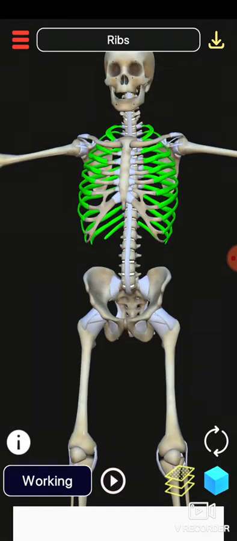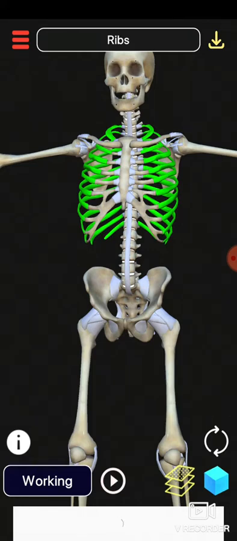Ribs are providing protection to the heart and lungs as well. And these ribs are designed so that when you are breathing air, there is no discomfort. The design is such that you are able to breathe freely.